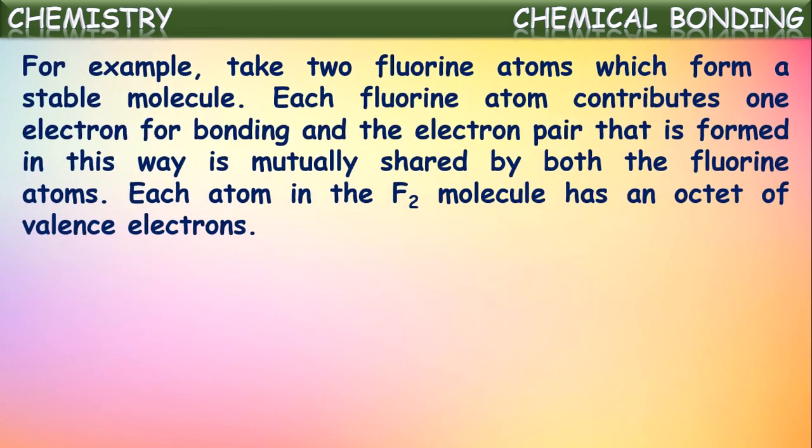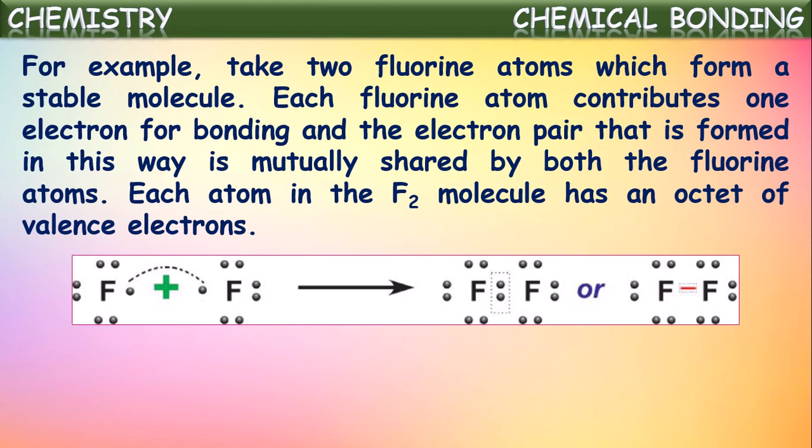For example, take two fluorine atoms which form a stable molecule. F2 molecule we call that. Each fluorine atom contributes one electron for bonding, and the electron pair that is formed in this way is naturally mutually shared by both the fluorine atoms. So what is happening in the fluorine molecule formation? Each fluorine atom